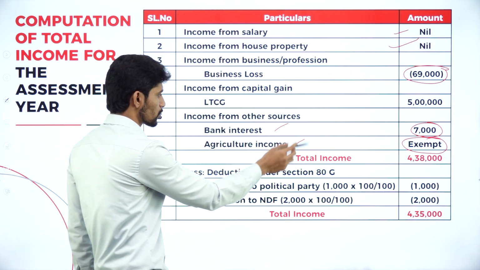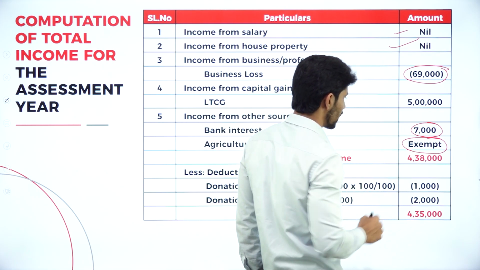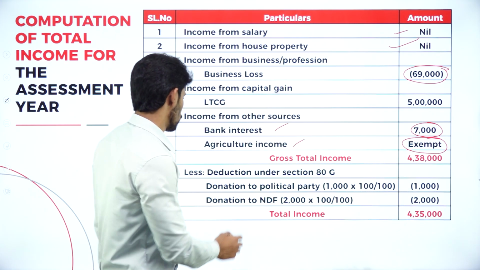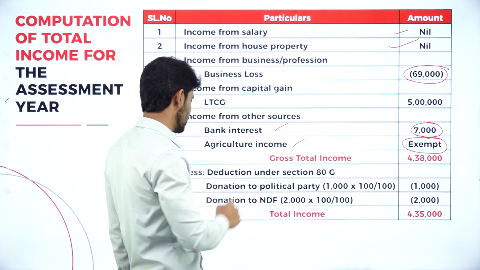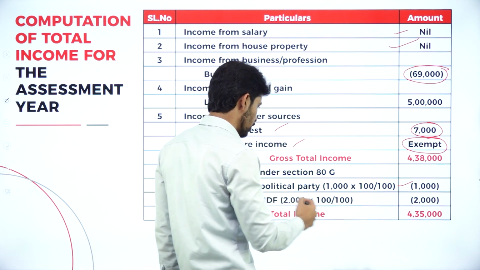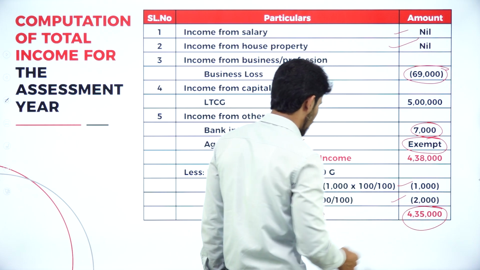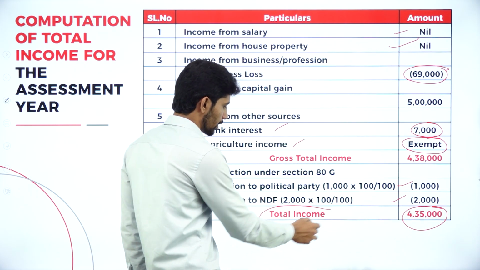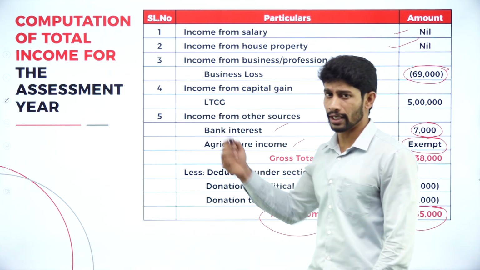Next, gross total income. What is the gross total income we have here? 4,38,000. Less deduction under section 80G. Donation to political party 1,000 and donation to NDF rupees 2,000. The balance you will get is 4,35,000. That 4,35,000 is called what? Total income. So moving on to the next problem.